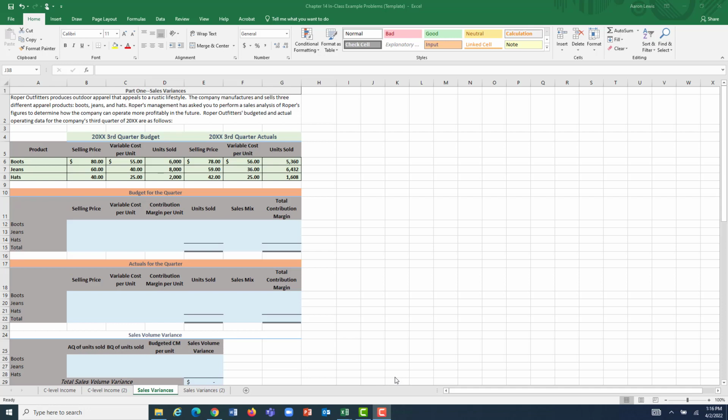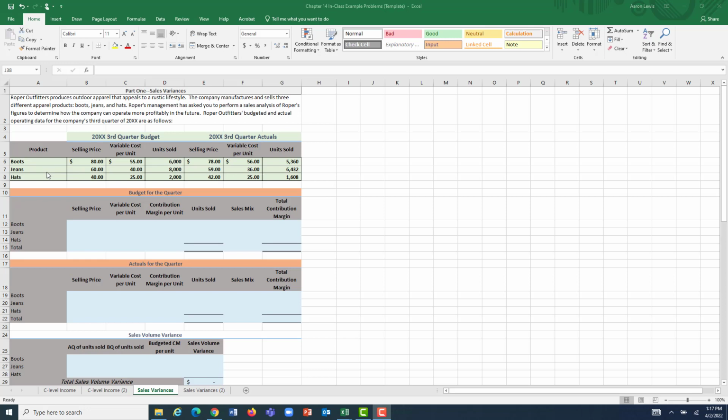In this example problem, we are going to do a deeper analysis of sales for a company called Roper Outfitters. At the beginning of every period, manufacturers make their best estimate on not just what quantity of units overall they're going to sell, but what quantity of each one of their different product lines is going to move. And they estimate their overall margin, their overall profitability, based upon overall quantity of sales and the mix that they expect from those sales.